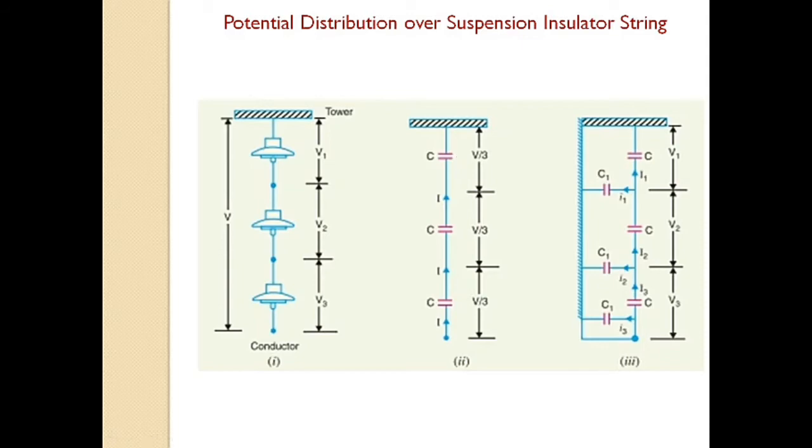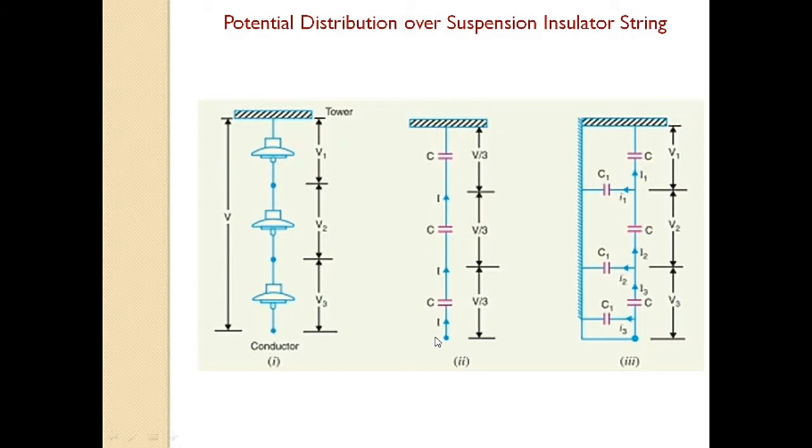Now, if there were mutual capacitance alone, then charging current would be the same throughout all discs, and consequently the voltage of each unit should be the same, that is V by 3. That is, if the total voltage is V, then the voltage across this disc is V by 3, this disc is V by 3, and it is also the same for this disc.